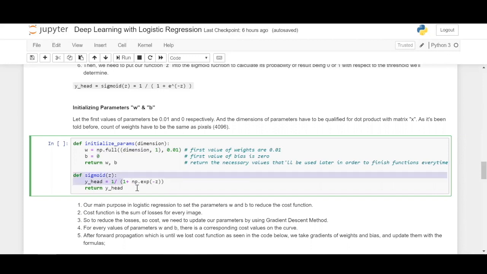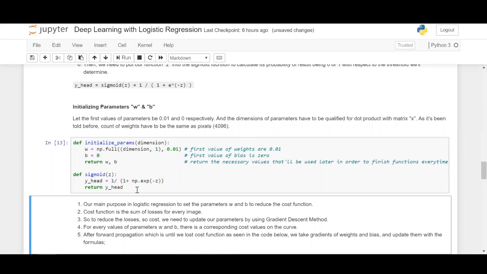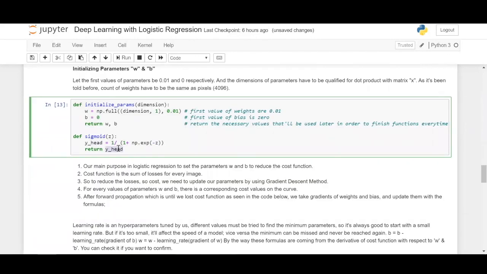Next thing is, we are defining a sigmoid function. Sigmoid function is nothing but y is equal to 1 divided by 1 plus exponential of minus z. So exponential is obtained by numpy.exp, which implements the e power function. And we are going to return the sigmoid activation function result as y head.